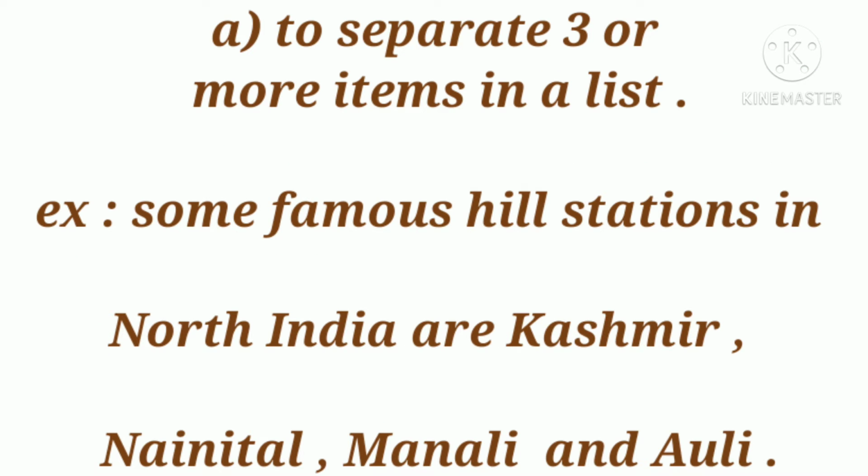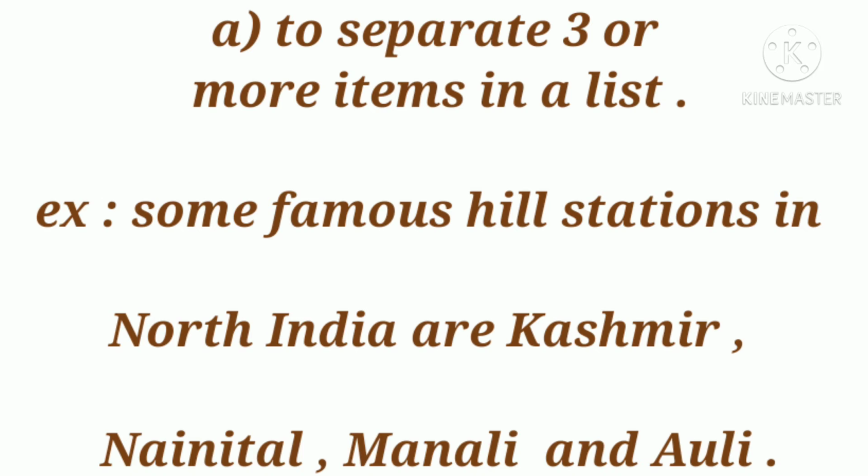So let's study in detail about the comma, how we use a comma. First one, that is A1, to separate three or more items in a list. The example is, some famous hill stations in North India are Kashmir, Nainital, Manali and Auli. So you can see that after each name we have given a comma.